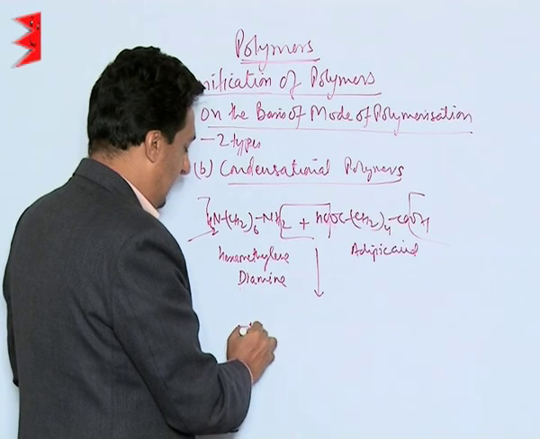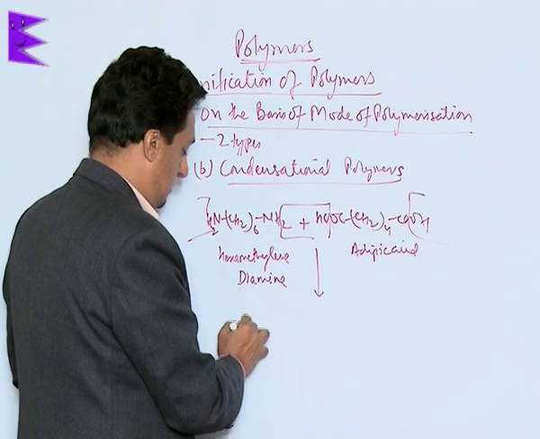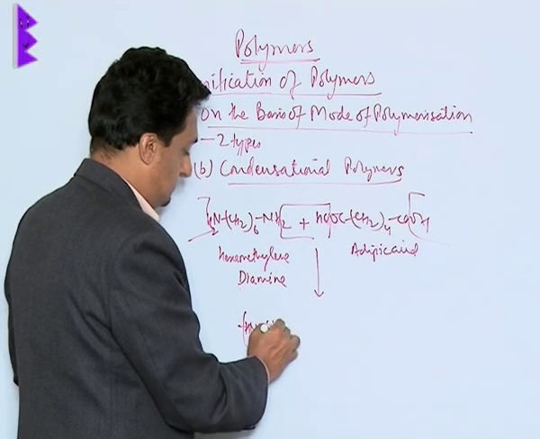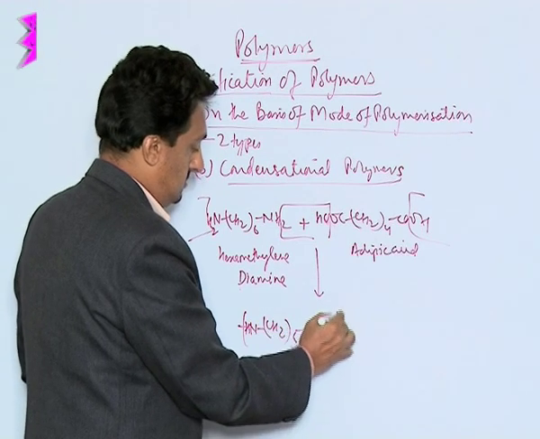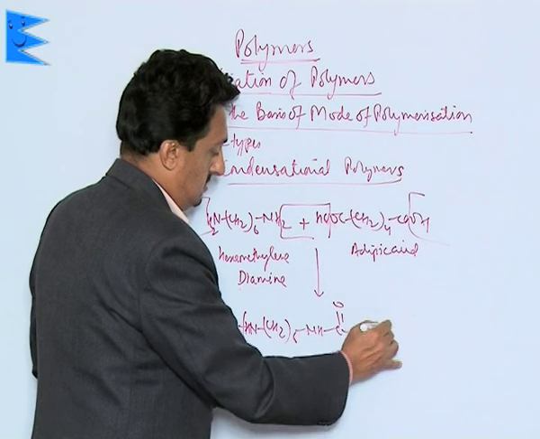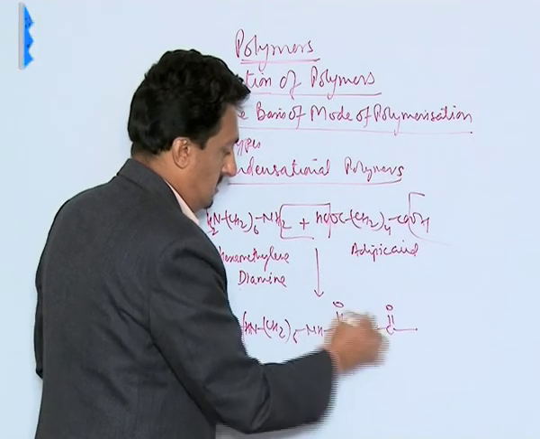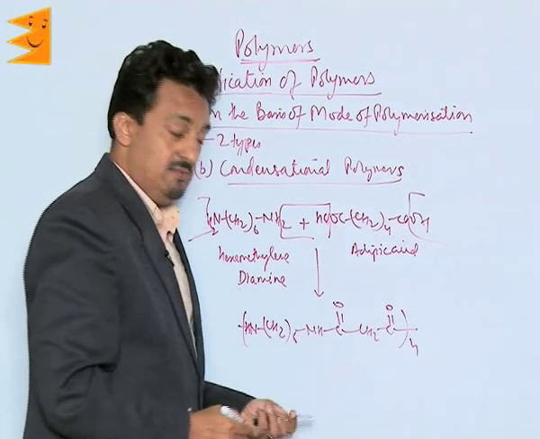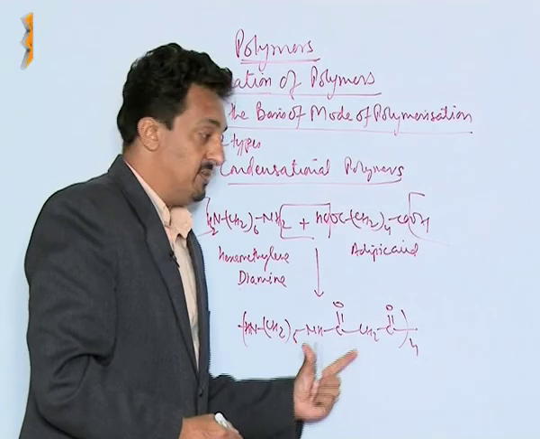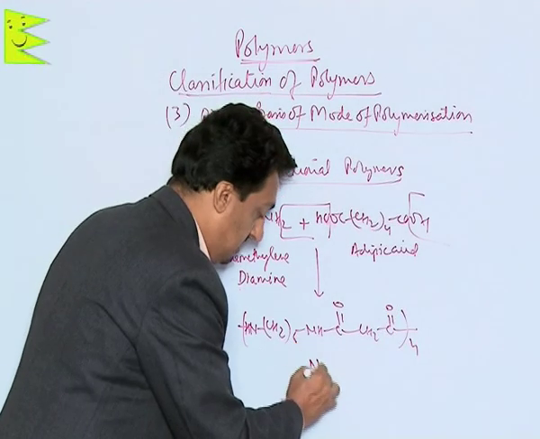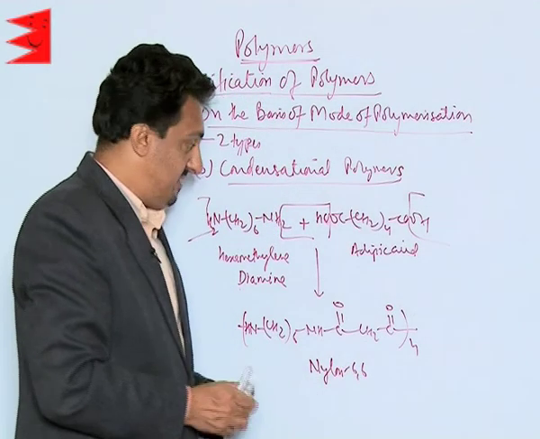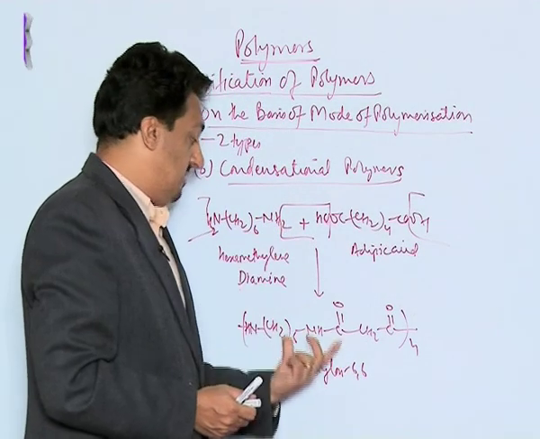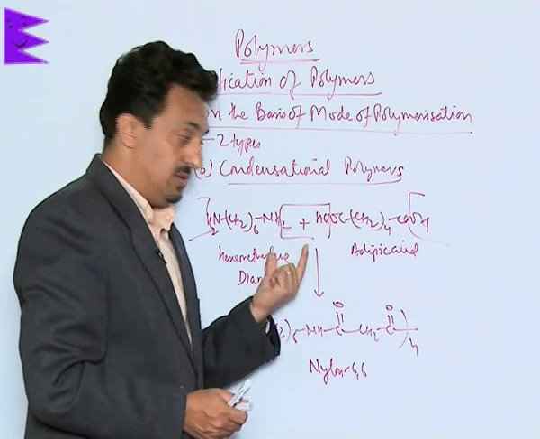What we get at the end is the main monomer of the polymer, which is called nylon 6,6.